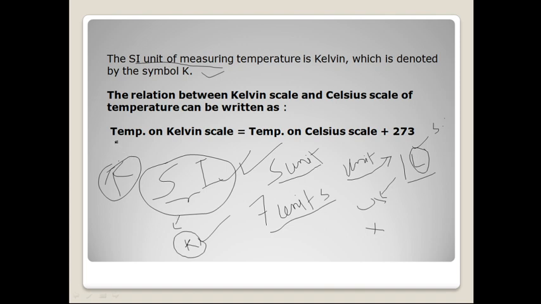So there is a relation between the Kelvin scale and Celsius scale. And what is the relation? This is very important. We will do some numericals based on this one. So see, temperature on Kelvin scale is equal to temperature on Celsius scale plus 273 degree. This is the relation between the Celsius scale and Kelvin scale.